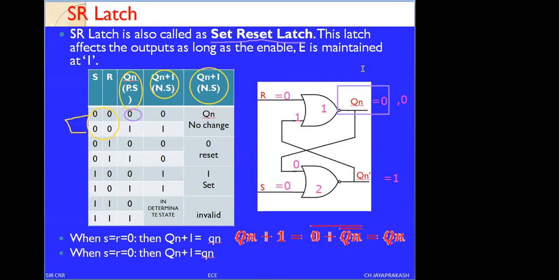Now we are going to verify the second condition. The second condition I am going to highlight with the red color, green color to highlight, observe. Now we are going to verify this condition. When the present state is 0 and the next state is 0, sorry, when S equals 0 and R equals 1, when S equals 0 and R equals 1,